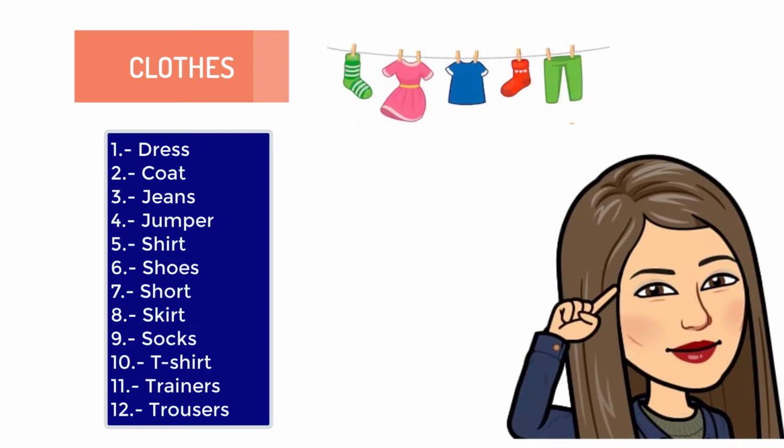Shoes, in Spanish, zapatos, shorts, in Spanish, pantalones cortos or shorts, skirt, in Spanish, falda, socks, in Spanish, calcetines, t-shirt, okay, that's polera, trainers, zapatillas, and trousers, pantalones de tela, para saber la diferencia entre los jeans y trousers, okay, very good.